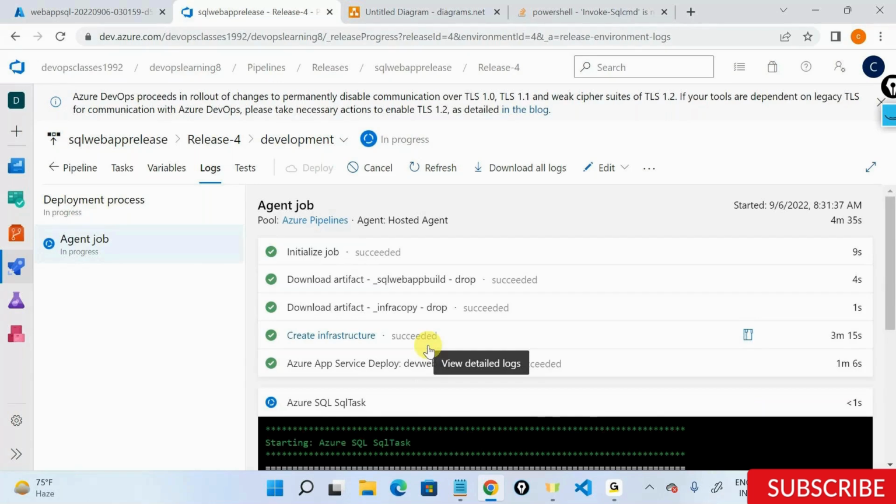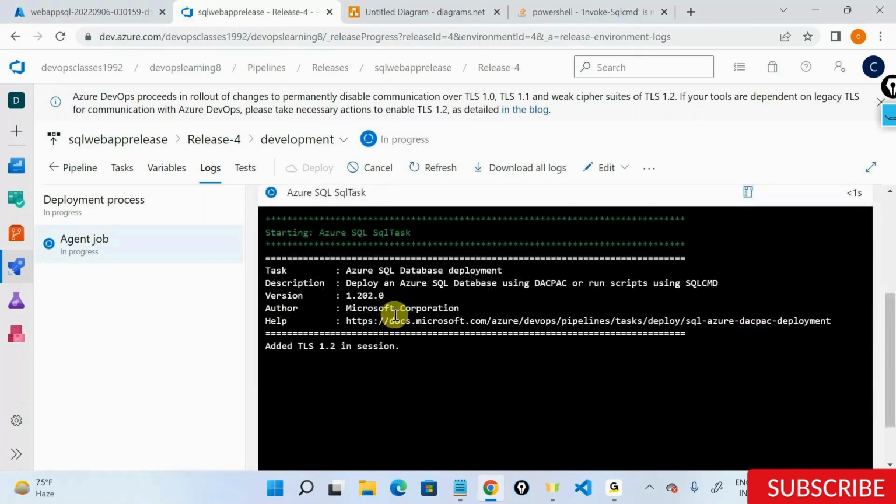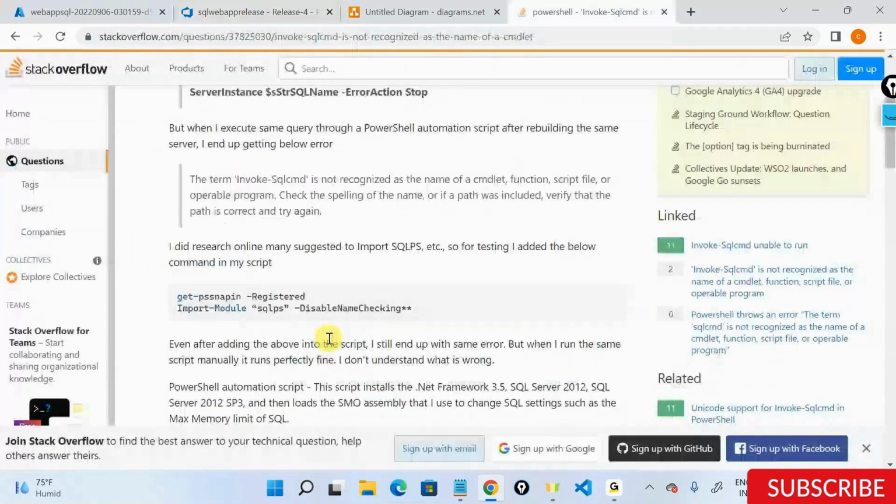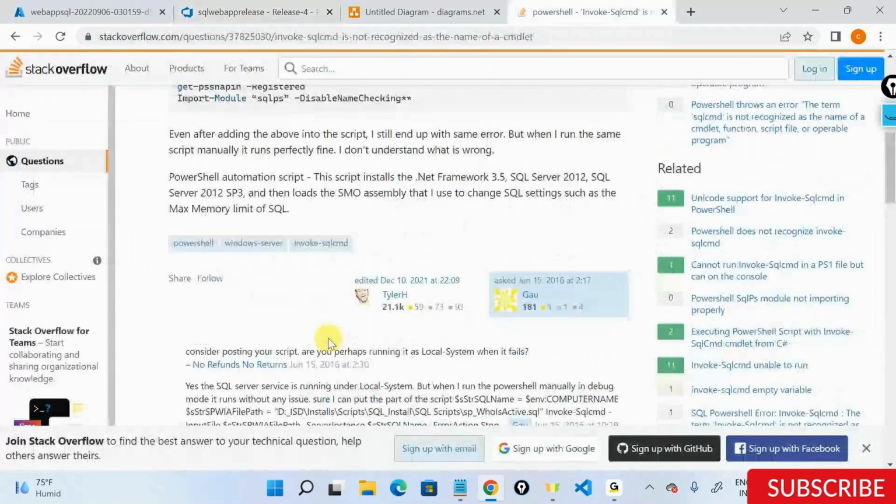So now it's doing the SQL task. It should take a minute. Again, if you're using a self-hosted agent, this requires a SQL exe package. So you'll have to install your SSMS on your server. And also, please install the Azure AZ modules out here. All the AZ modules. One module that I'm really looking at is a SQL Server module. So once you install that SQL Server module, you should also be using this particular task out here.